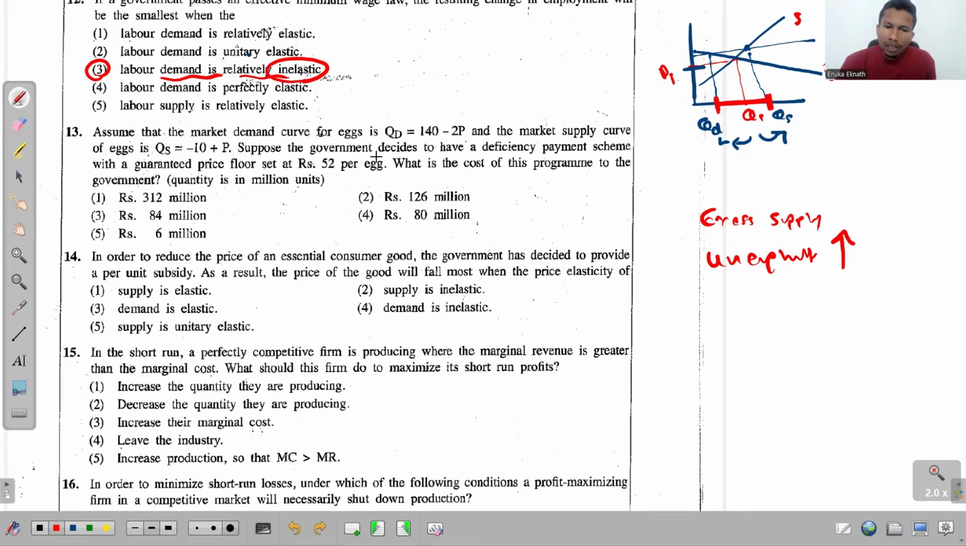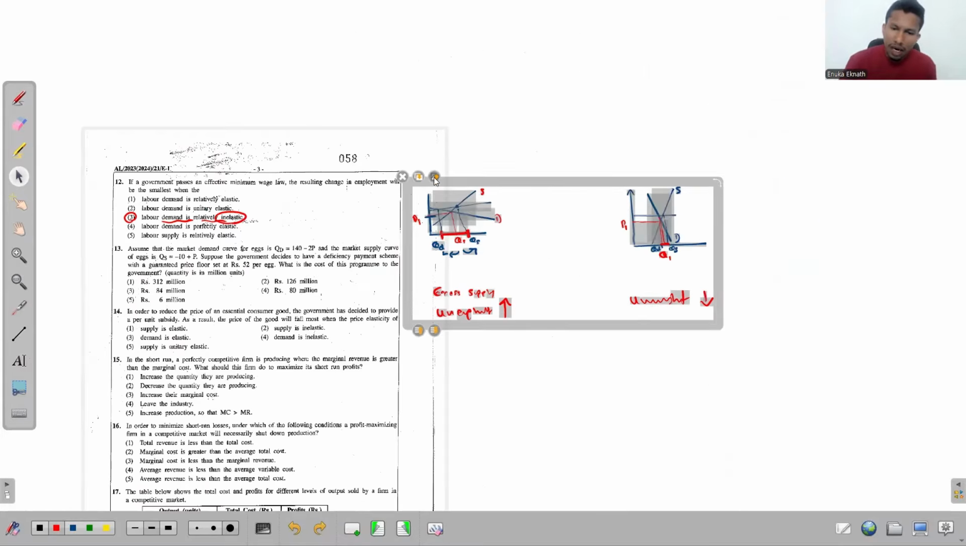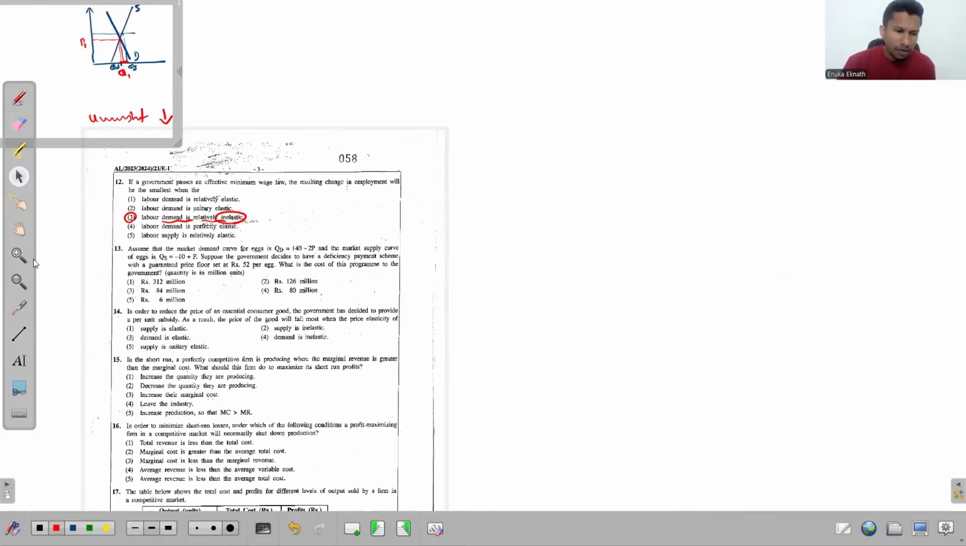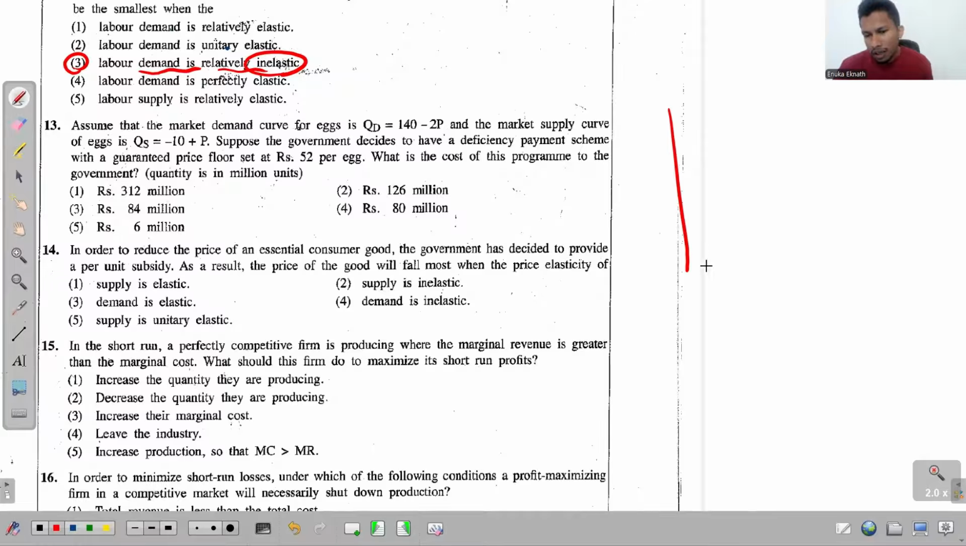Suppose the government decides to have a deficiency payment scheme with guaranteed price floor set at rupees 52 per egg. What's the cost of this program to the government? All right, so this is very easy. We'll try it in this way. We will try to draw the demand curve and the supply curve. Right. Look at this one.